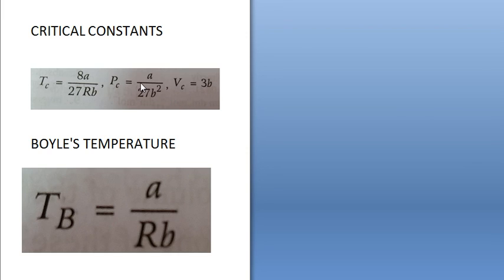A gas which is below the critical temperature is called vapor. Substances which are liquid at room temperature, their gaseous state is called vapor, for example water vapor, alcohol vapor, etc. Next is Boyle's temperature. This is the temperature at which a real gas behaves like an ideal gas over a particular pressure range. Boyle's temperature is given by Tb is equal to a upon Rb.